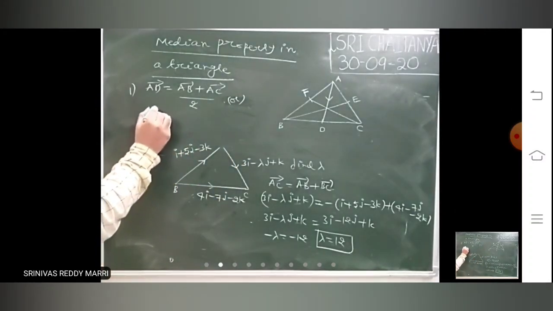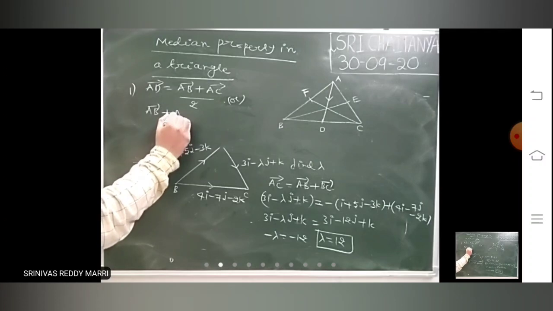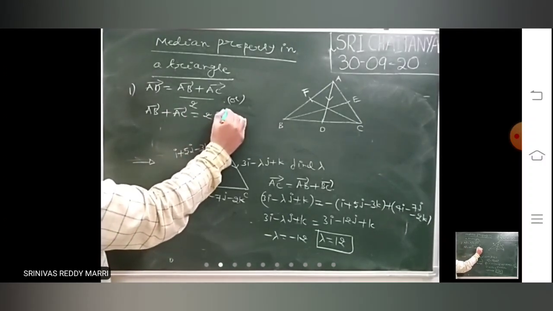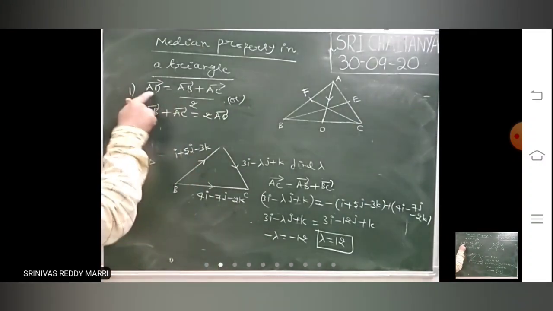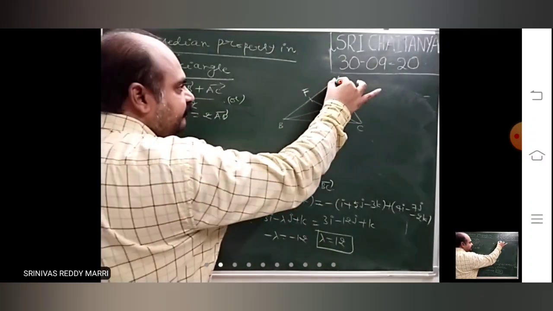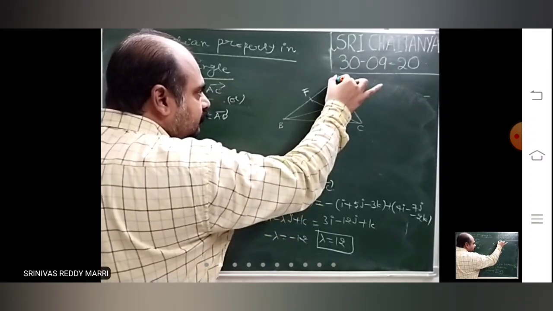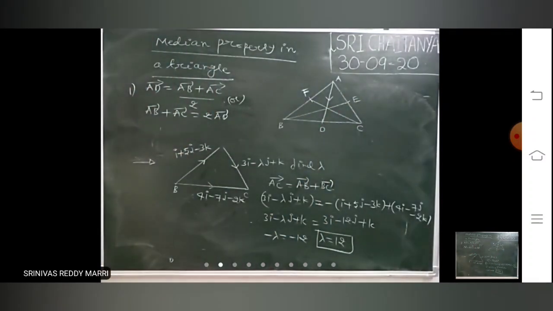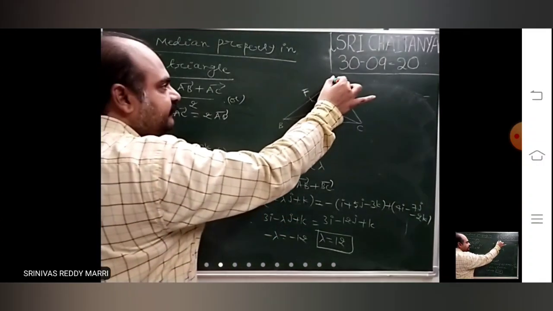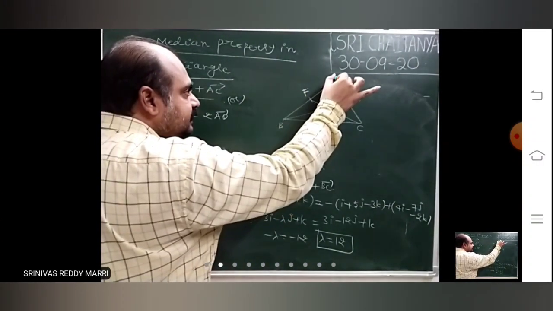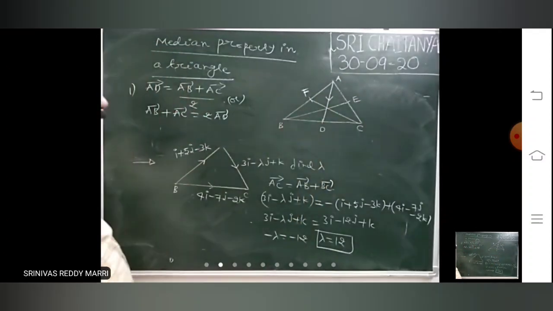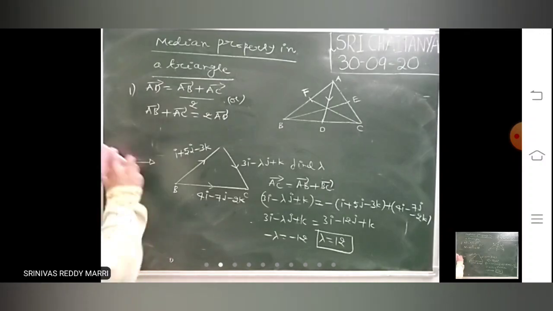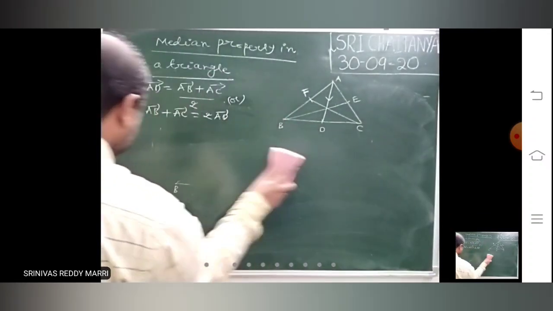Or if you want the vector AB bar plus AC bar, the corresponding median is twice AD bar. So that is the property.